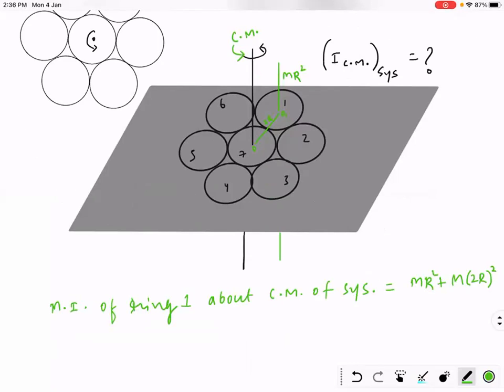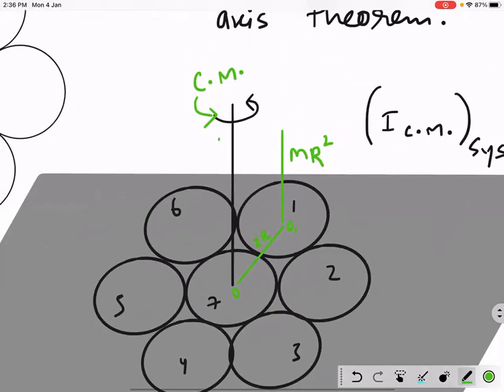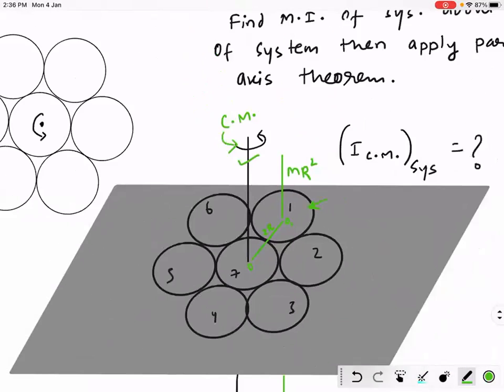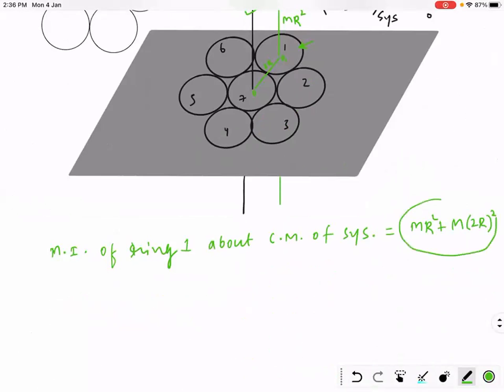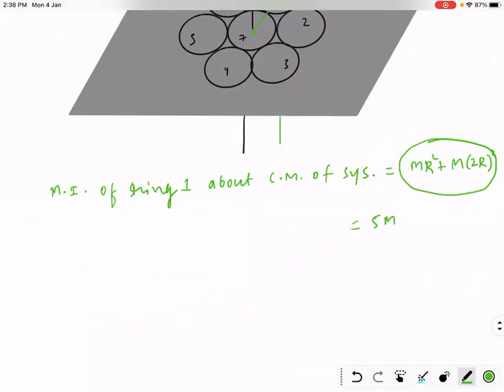I'm trying to write the moment of inertia of ring 1 about the axis passing through the center of mass of the overall system. Do you agree with this? Show me thumbs up. Okay. So this is 5 mr square. This is the moment of inertia of ring 1.